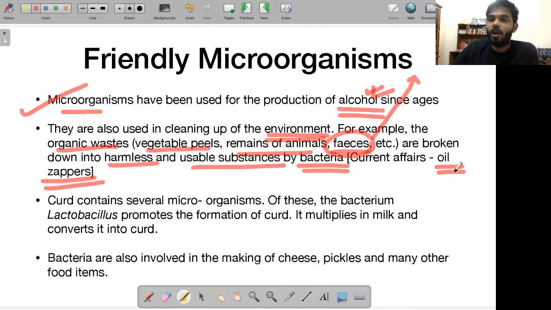So oil zappers, these are microorganisms. They are capable of digesting the oil from the oil spills, and then they convert it into other kinds of gases. So that's again another useful way of cleaning up the environment, thanks to the microorganisms we have.